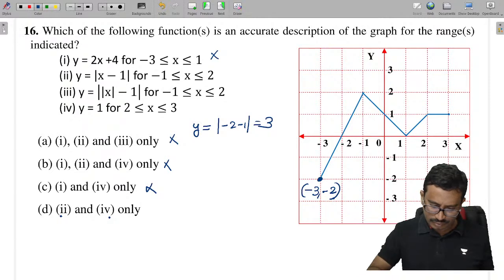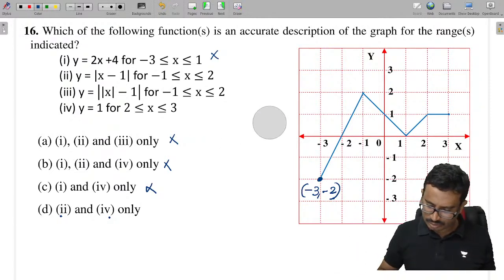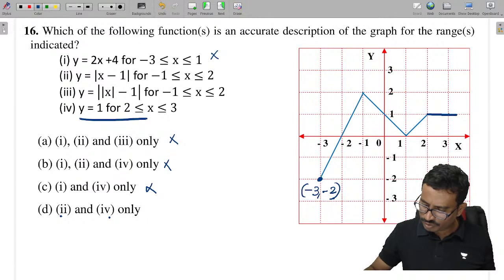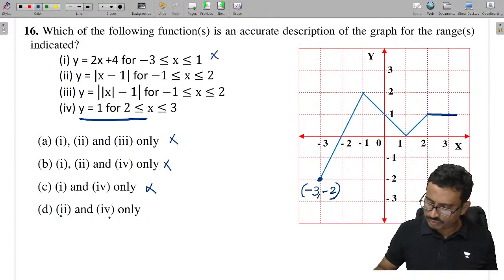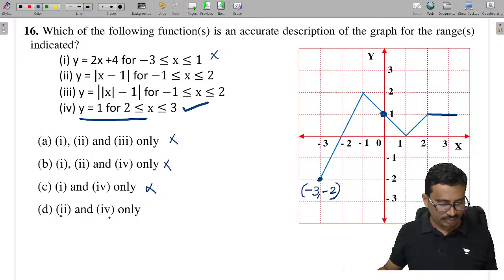This function, what have they given? And this is 2 to 3. Now, what about this function? You see this thing here. Y value from 1 to 2 to 3, this value is a constant value. Yes, the fourth one is correct only now here.